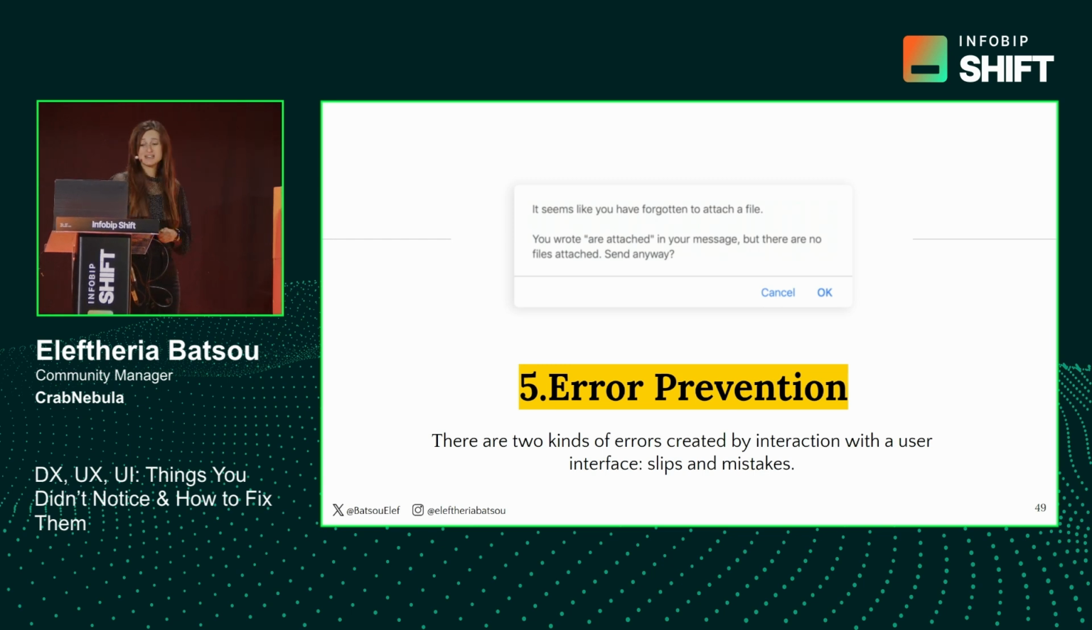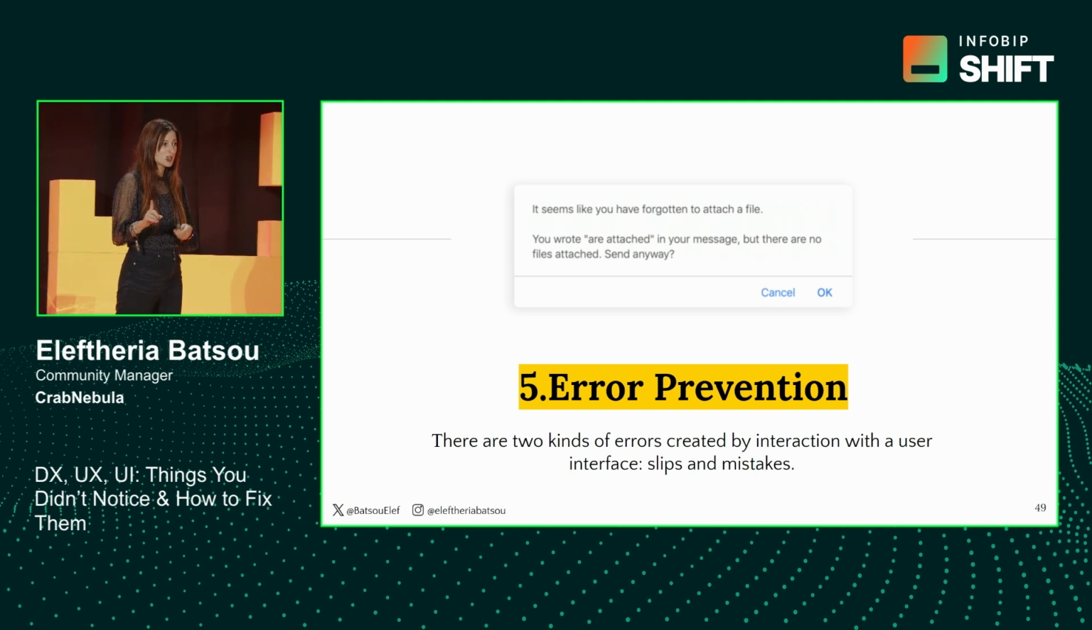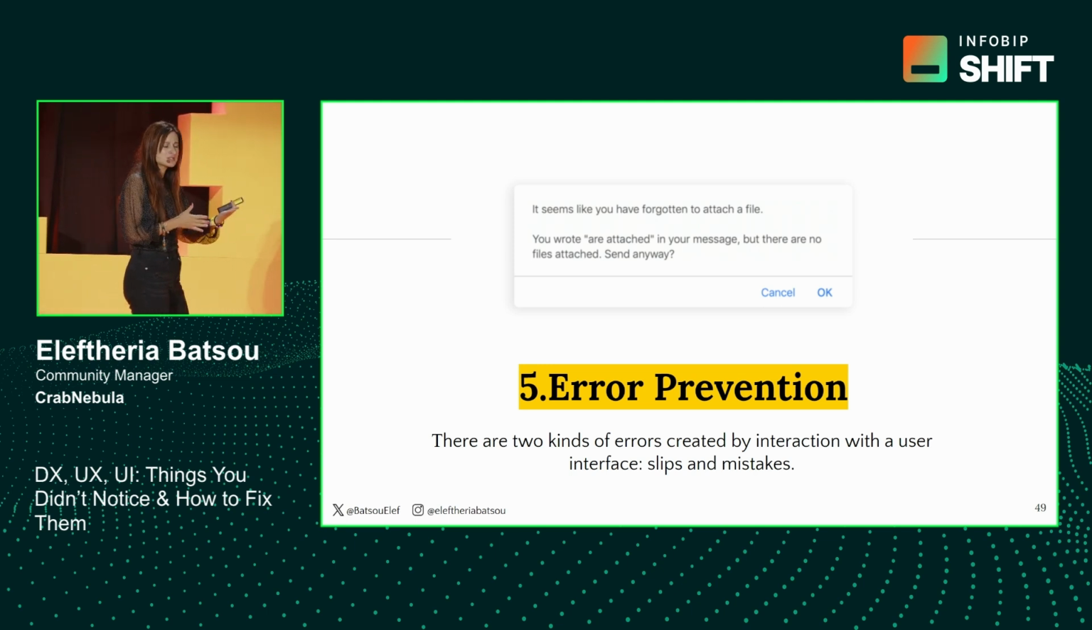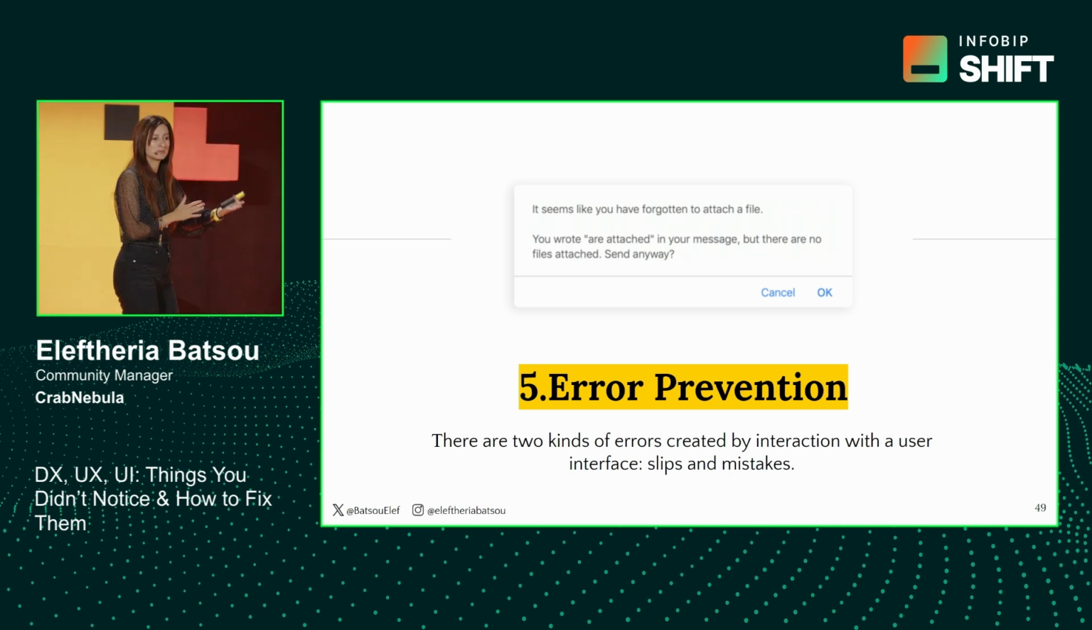The fifth one is error prevention. Again, whether we want it or not, our users will make mistakes. There are two kinds of errors: slips and mistakes. If we're talking about slips, this is when the user does something by accident, but because we have an error mechanism system, we can go back and everything will be fixed.